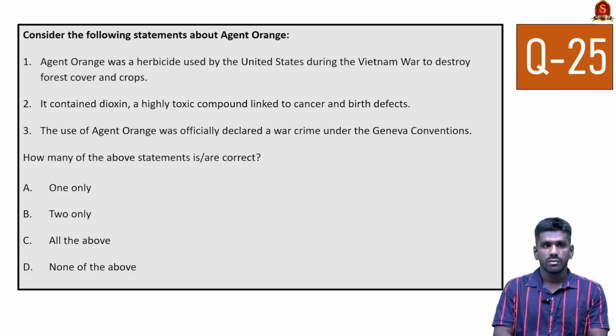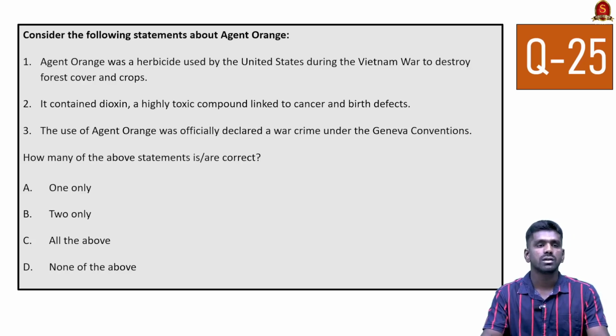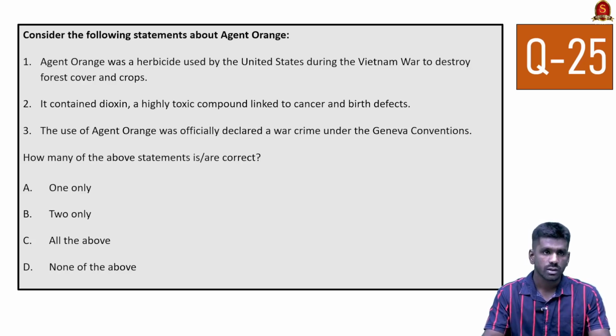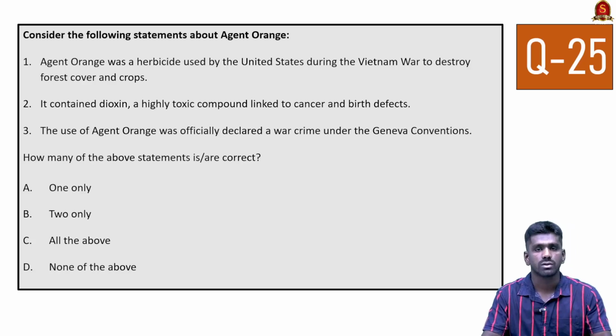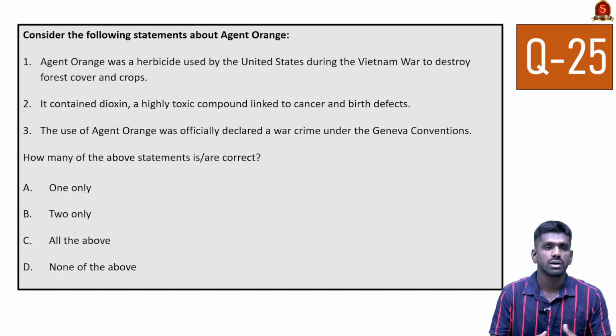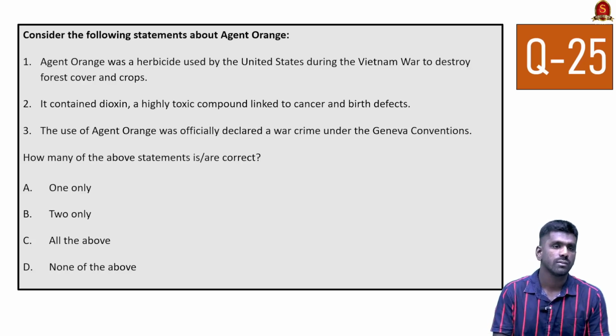Now look at the last question. It is about Agent Orange. Agent Orange was a herbicide used by the United States during the Vietnam War to destroy forest cover and crops. So this statement is correct. This is in fact a herbicide, and it was used by the United States during the Vietnam War. They had to clear away the forest and crops so they could fight more efficiently. So they used Agent Orange, known as a rainbow herbicide, sprayed from planes to destroy the forest.